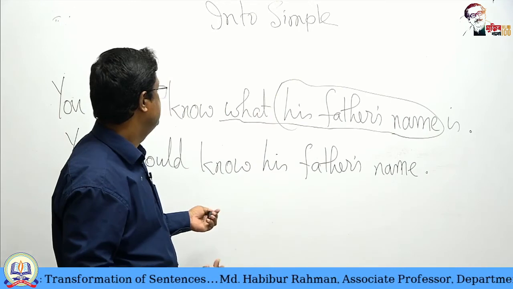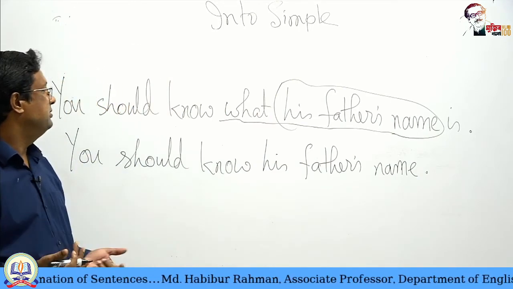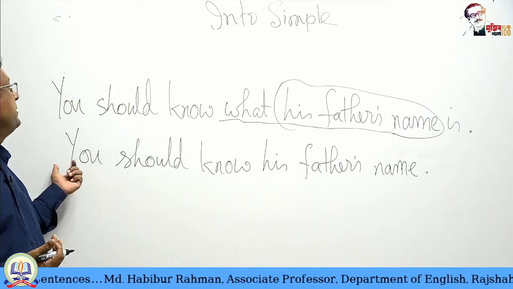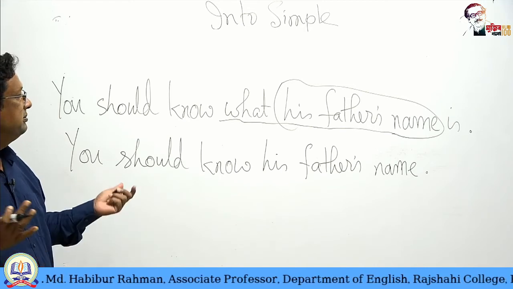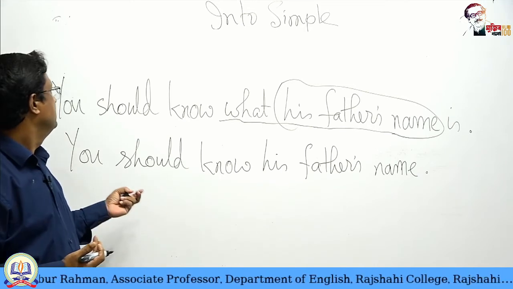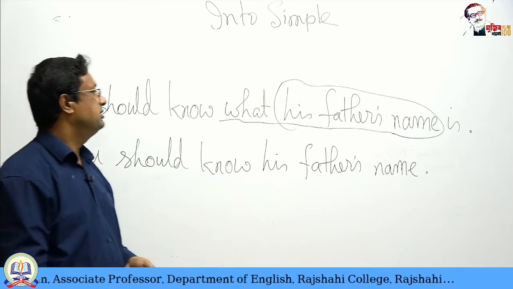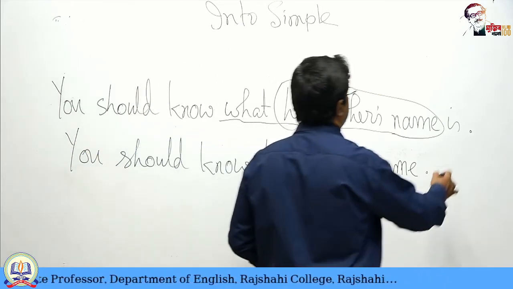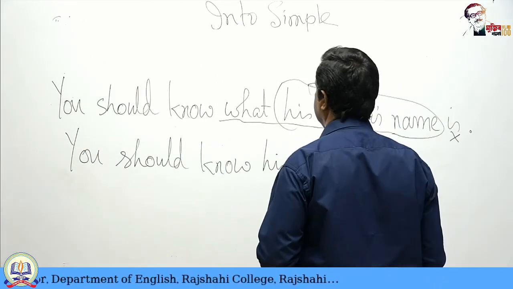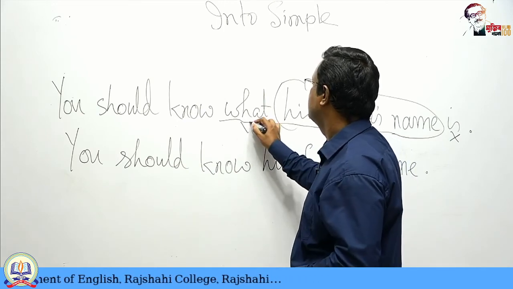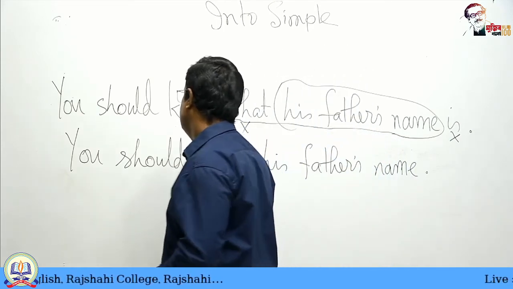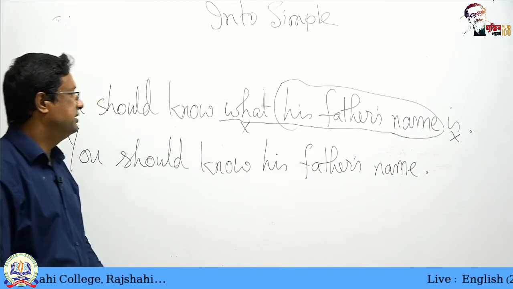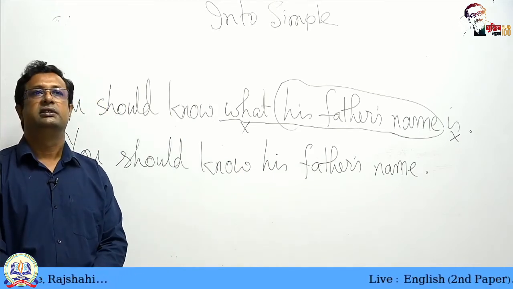So this is quite simple, very simple. You have kept the thing intact, nothing changed. You have only eliminated the be verb, not necessary, and eliminated the conjunction what. You should know his father's name, that is enough.